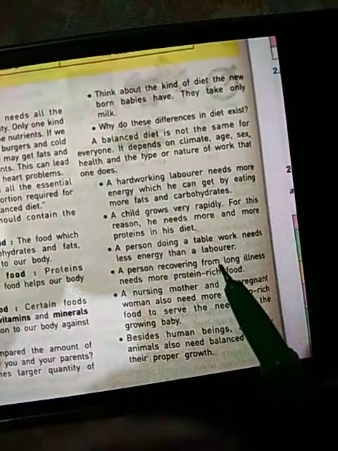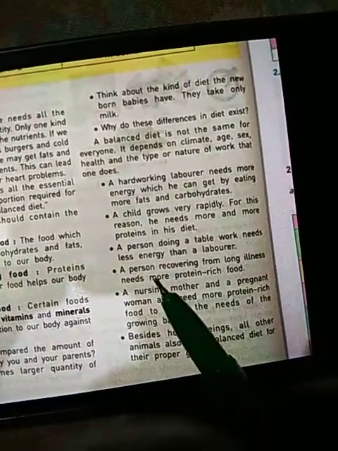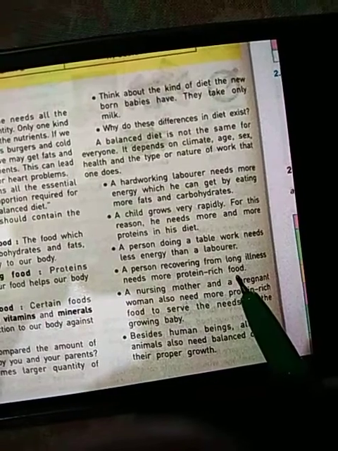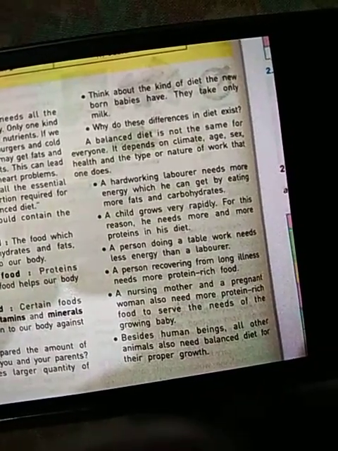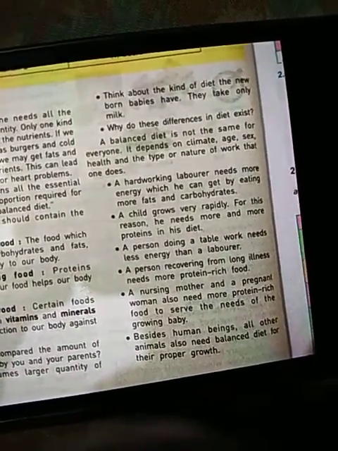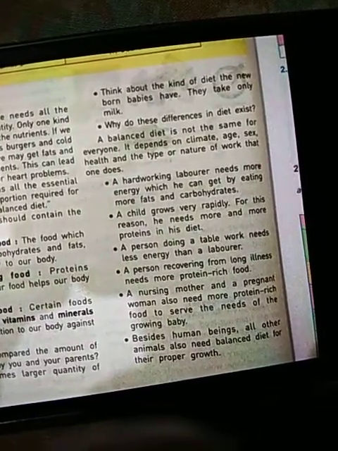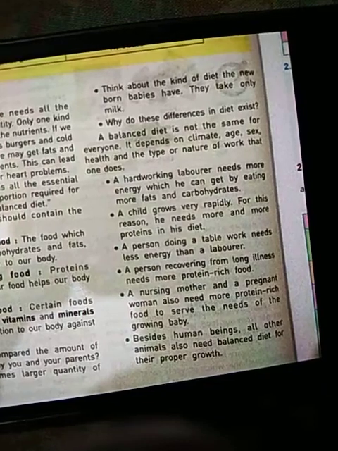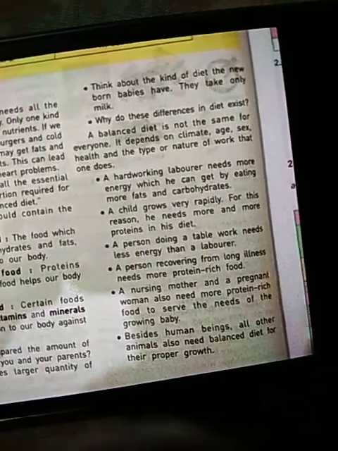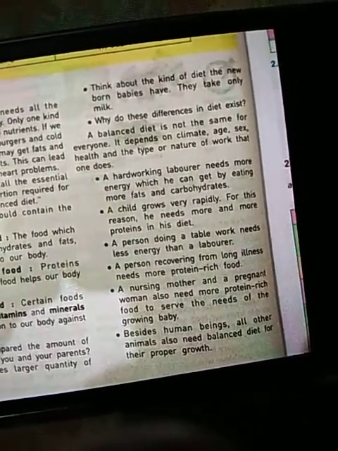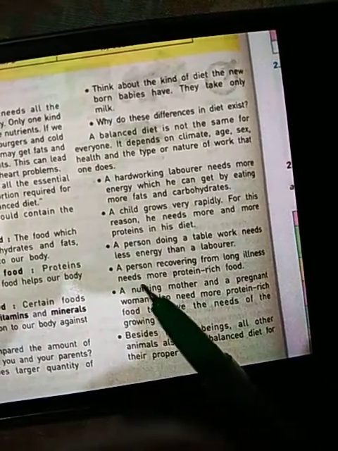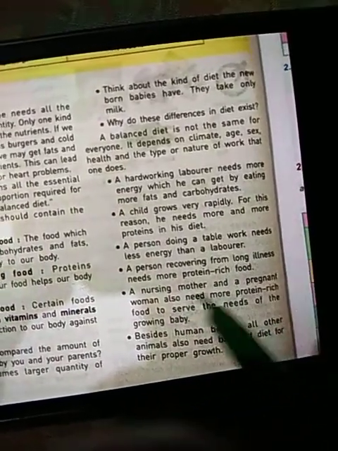A person recovering from long illness needs more protein rich food. As I have already explained, proteins help our body to develop. It helps to repair the damaged cells and develops the new cells. It helps in the formation of new cells. Therefore, a person suffering from long illness needs more protein rich food.